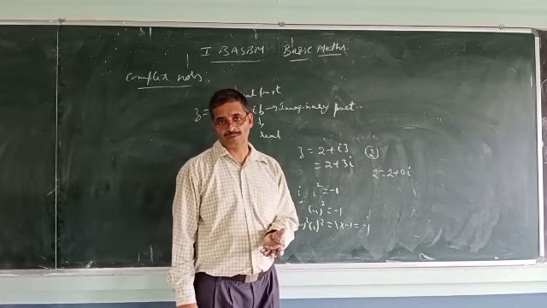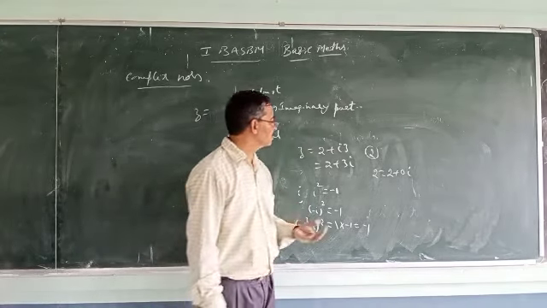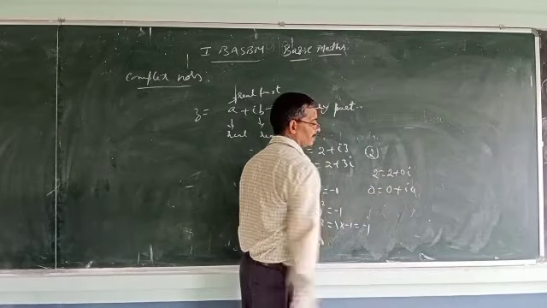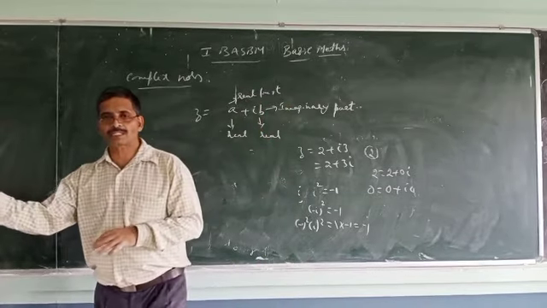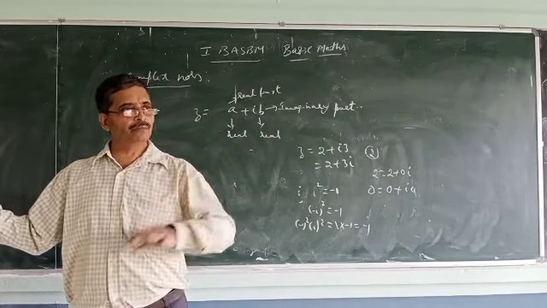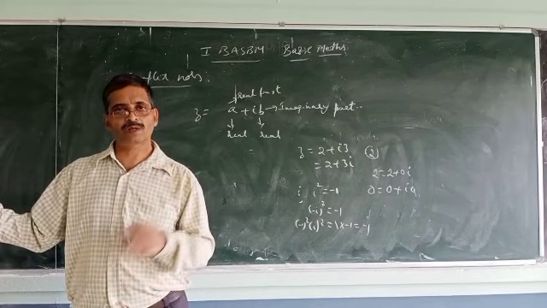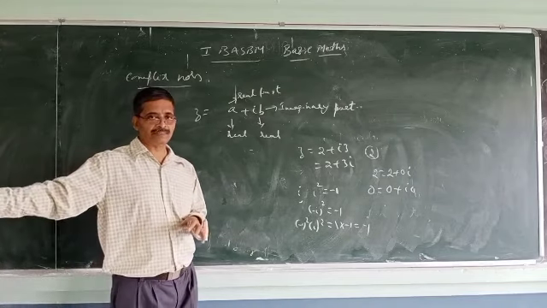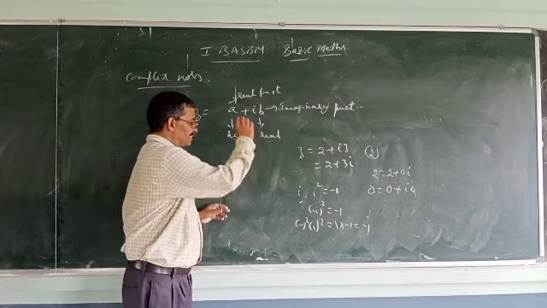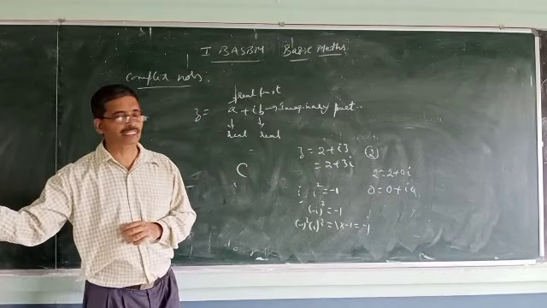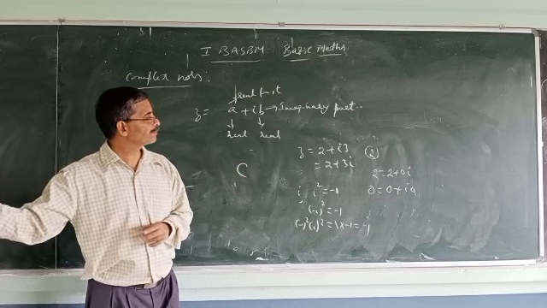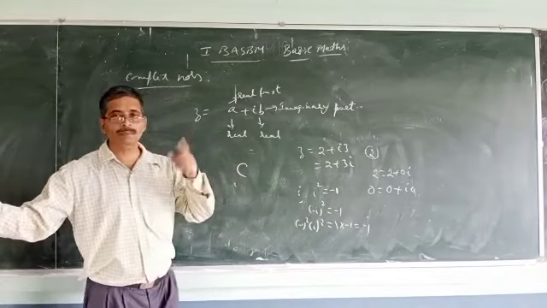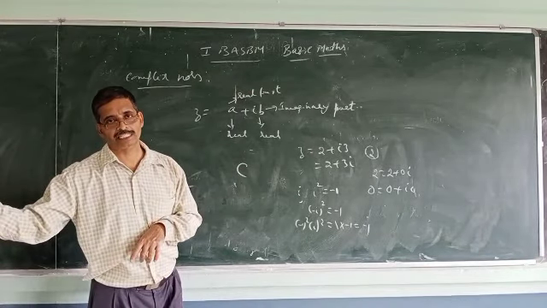0 itself we can write as a complex number. 0 can be written as 0 plus i into 0. So 0 is also a complex number. In fact, every real number belongs to the complex set also. The complex number set is generally written using the capital letter C. So every real number is a member of the complex number set.